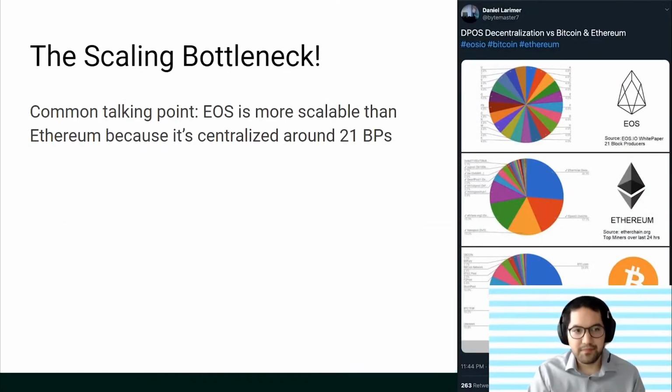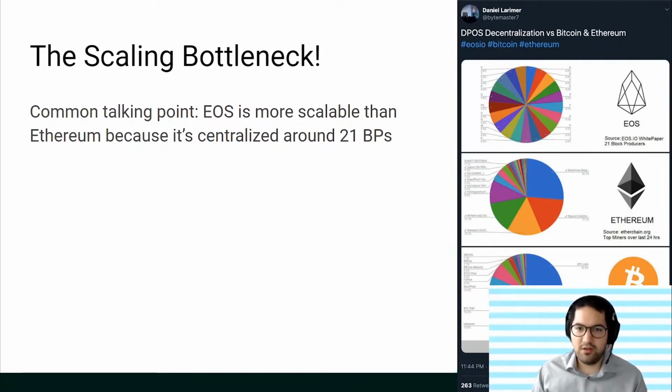Let's find out. So first, what is the scaling bottleneck? One common talking point is that, for example, EOS is more scalable than Ethereum because it's centralized around 21 block producing nodes. And you might see graphs like you see over here. EOS has 21 block producing nodes with approximately even distribution of some Sybil resistance control mechanism.